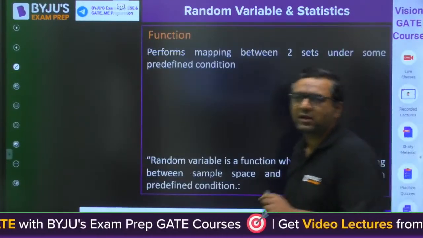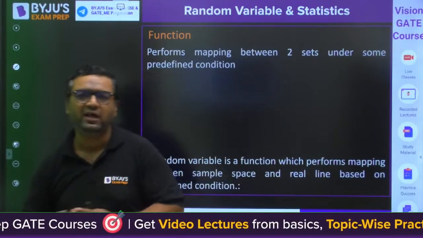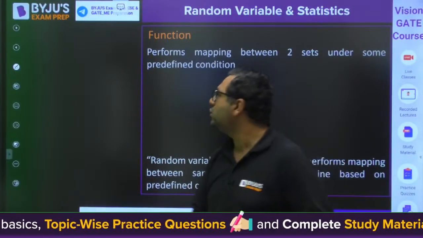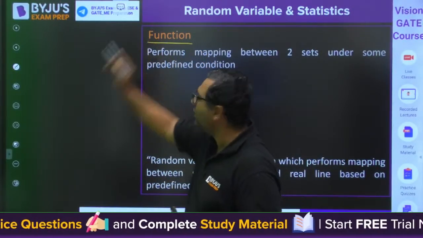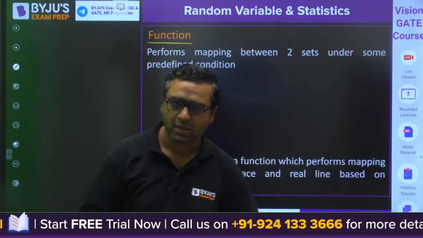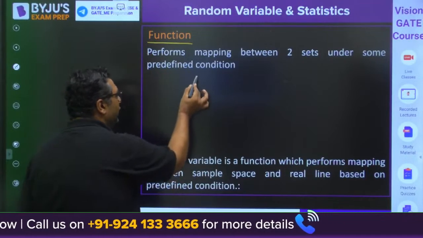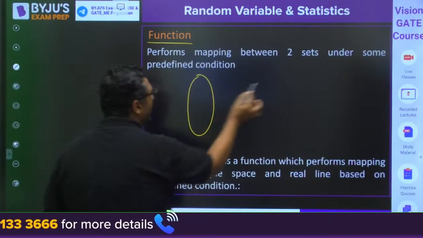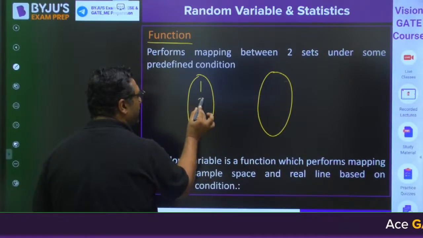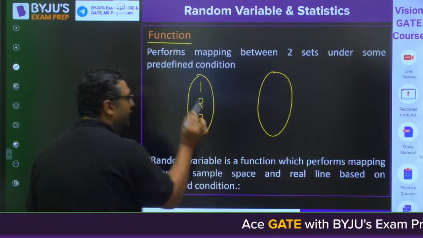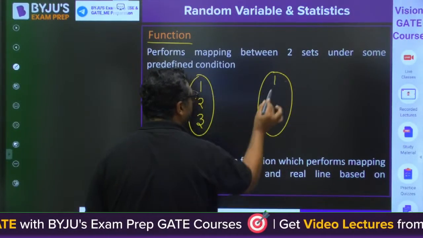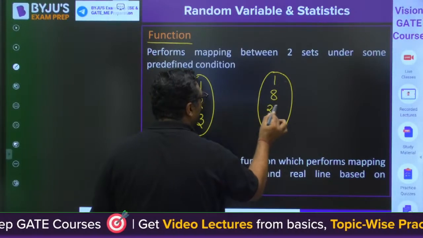Now we are coming to a new definition, because from here we are starting the random variable. We are going to talk first of all about what a function is, because we will define the random variable with the help of a function. Let us say we have two sets. In this set I have some numbers 1, 2, 3, and in this I have some numbers 1, 8, 27.